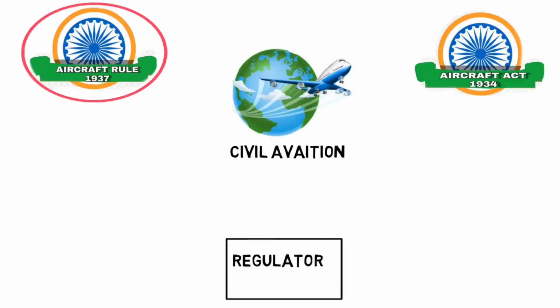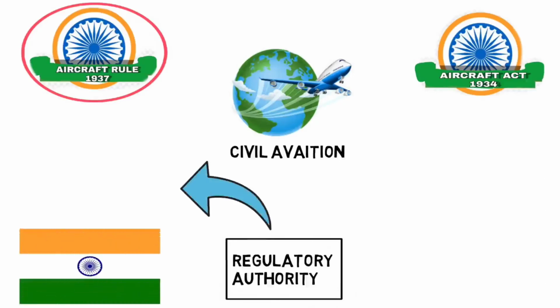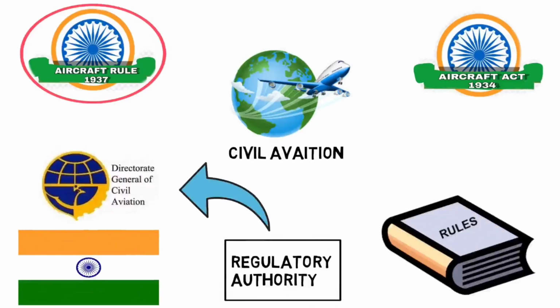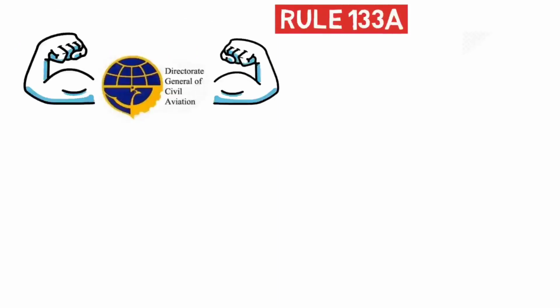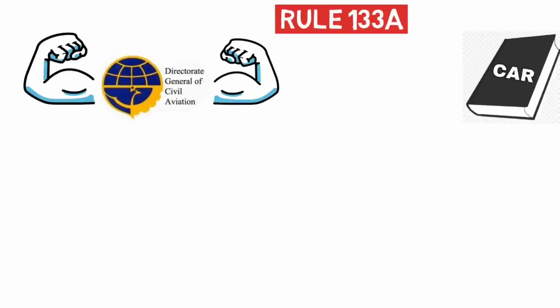Over here, regulatory body means one who looks after the civil aviation of a particular country and makes rules and regulations to maintain the civil aviation standard of that country. Rule 133A of the Aircraft Rules 1937 gives DGCA power to issue CAR, that is Civil Aviation Requirement.